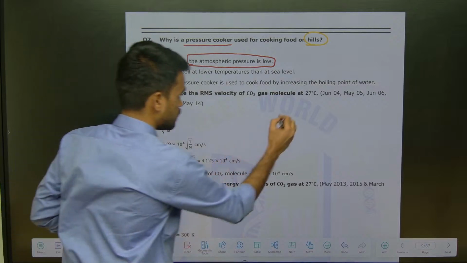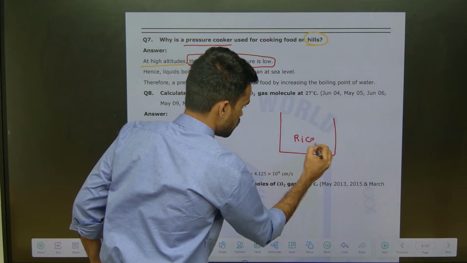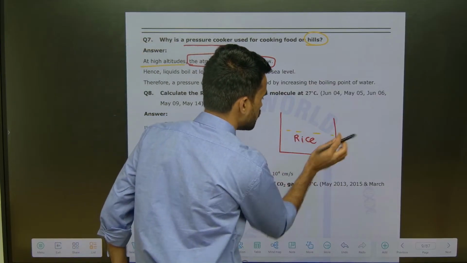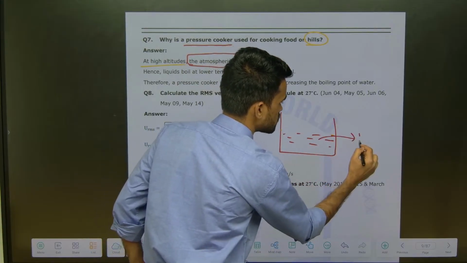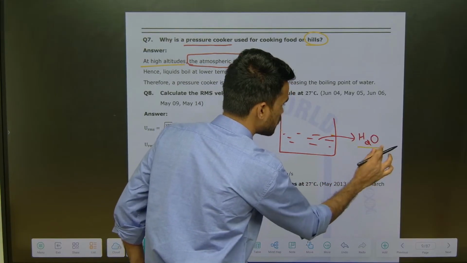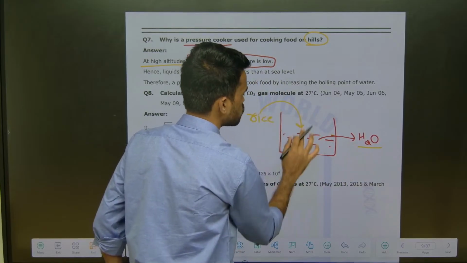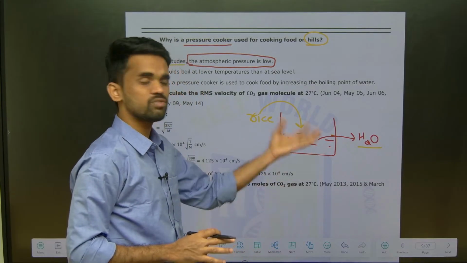For example, we are cooking rice. First we boil the water, then we add the raw rice, and we heat it so it boils.